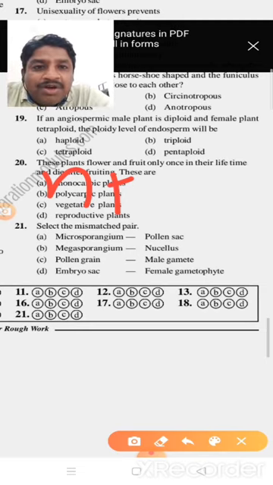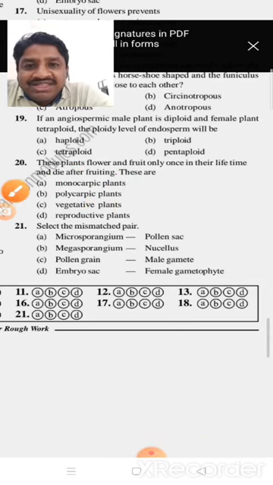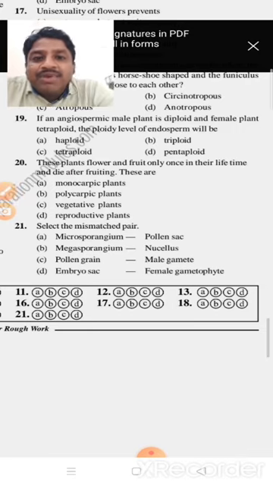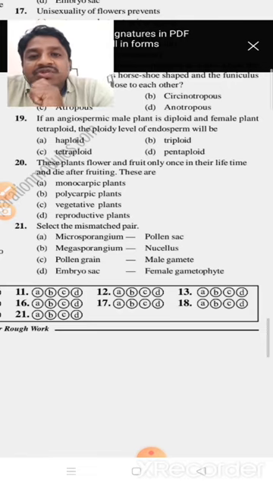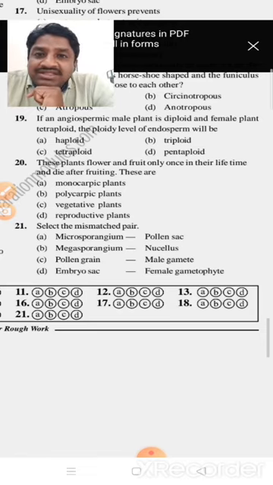The female plant is tetraploid. So what will happen to the ploidy level of the endosperm? Endosperm forms when the second male gamete fuses with the secondary nucleus.